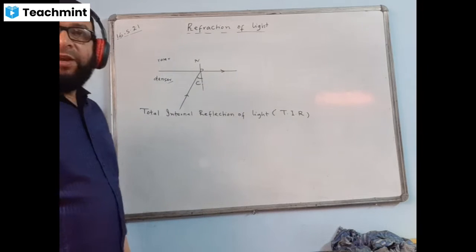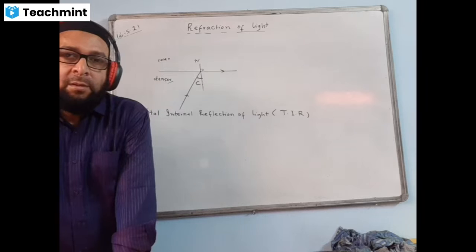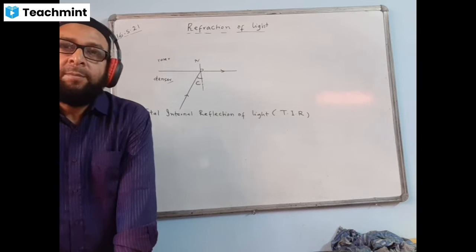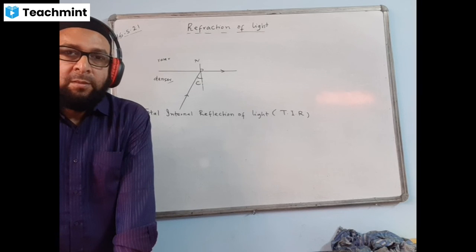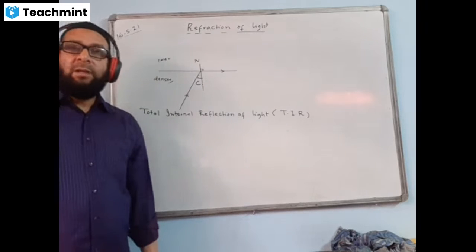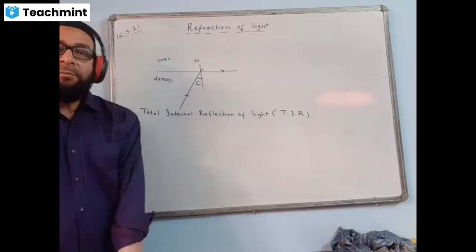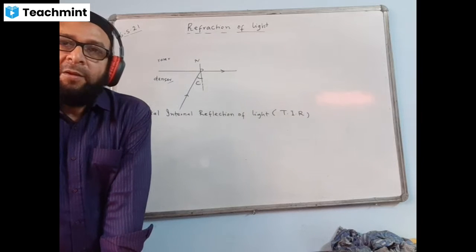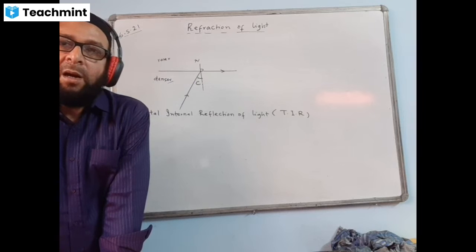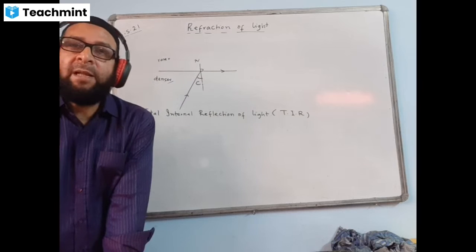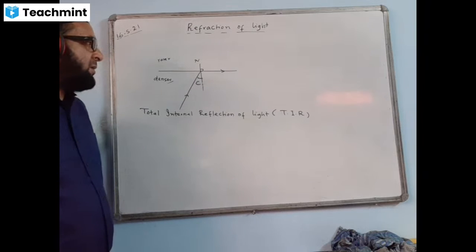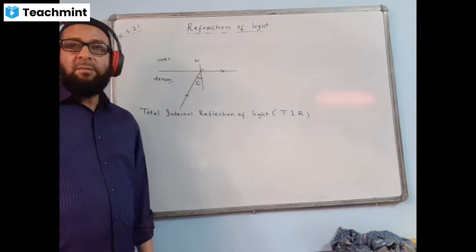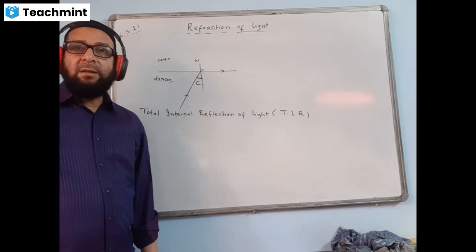It is the phenomenon in which a ray of light traveling from denser to a rarer medium reflects back in the same denser medium from the surface separating the two media.